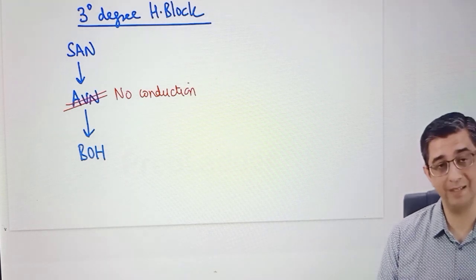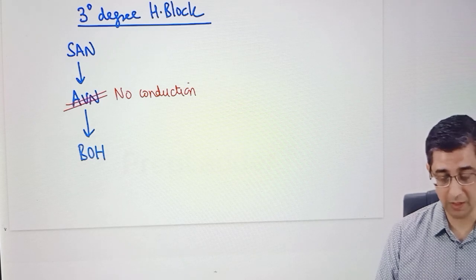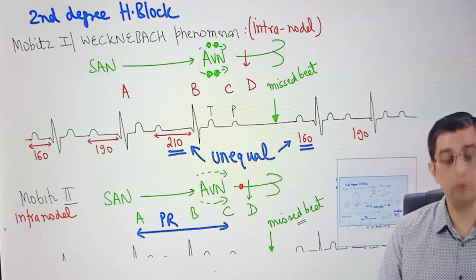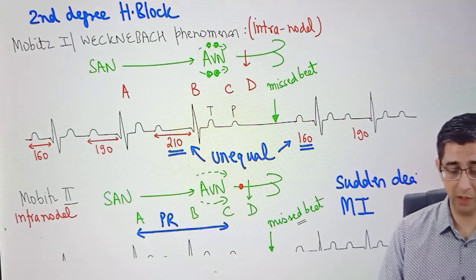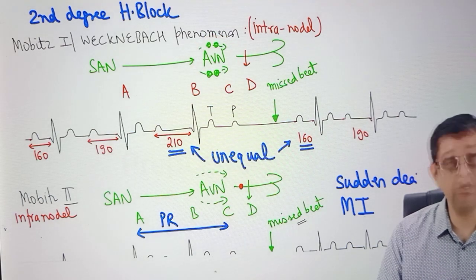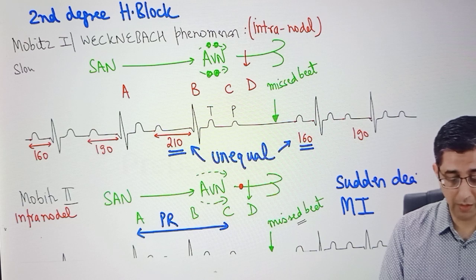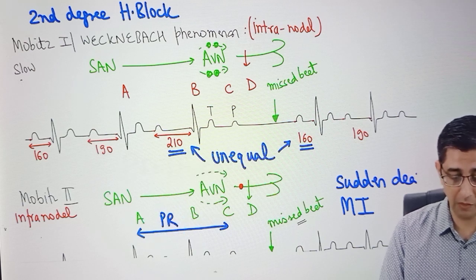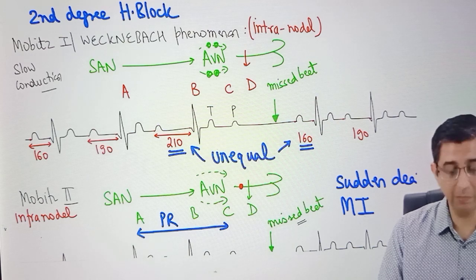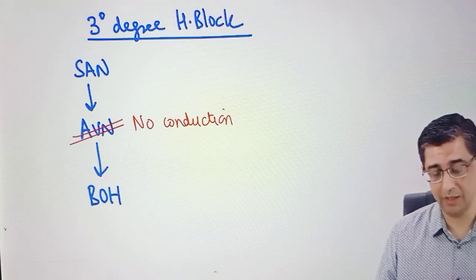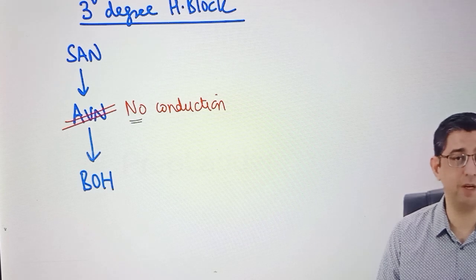Remember, in Mobitz 1 heart block, I had said the word intranodal. I'll just go back to my previous slide. You can see that in Mobitz 1, the damage has been shown precisely in this area, that is the AV node. So what is the difference? I want to highlight that when it comes to a person suffering from Mobitz 1 heart block, it is relatively a slow conduction. Please listen to this part very carefully, otherwise we miss out on the main gist of the discussion. When it comes to Mobitz 1 heart block, it's always going to be because of slow conduction. But when it comes to the current diagram, I have used the words no conduction. So that fundamental difference should be remembered.